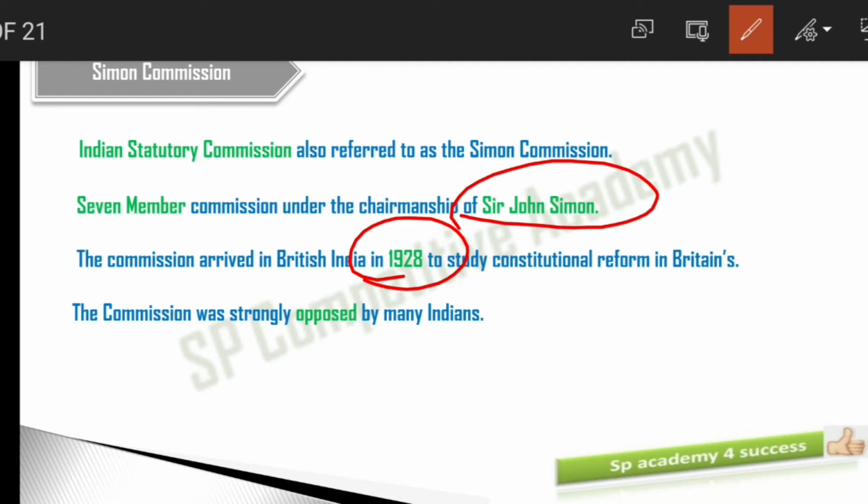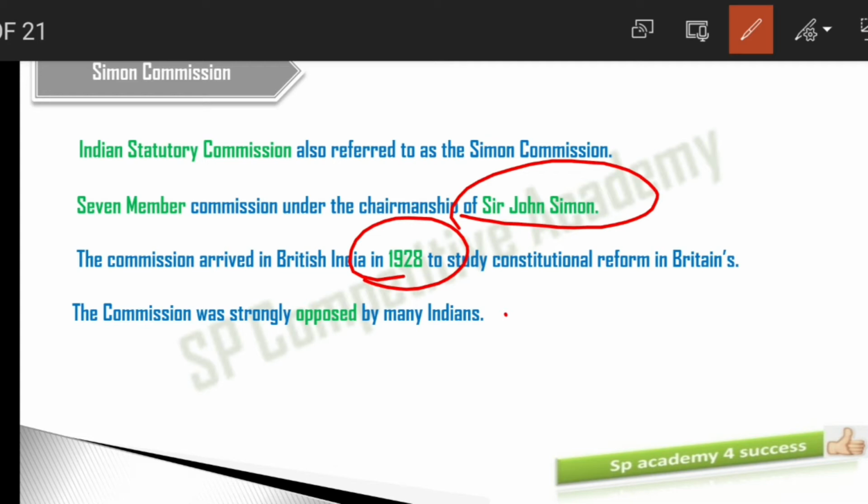Let me give you the story behind this. To examine the working of the reforms, the British government decided that a commission would be sent to India to examine the effects of the constitutional reforms. In November 1927, the British government appointed this commission to report on introducing constitutional reforms.